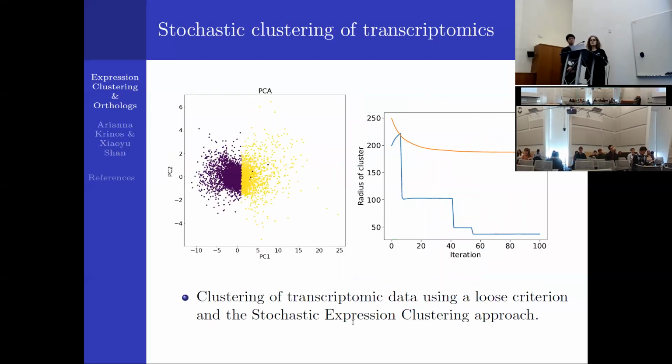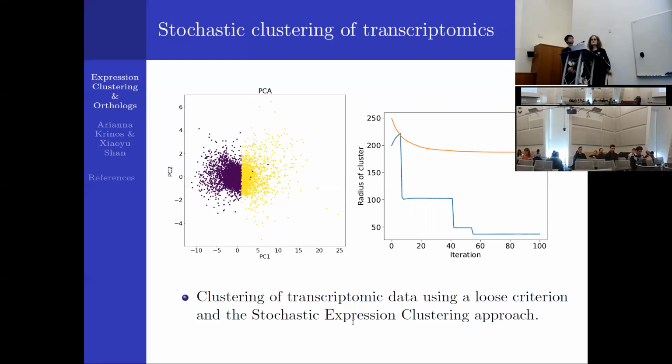So here's just an example of that stochastic expression clustering algorithm. This is for a simple expression data set using a heat shock experiment data set. And here it shows that it reproduces the results of a normal k-means algorithm for a really simple PCA like this, where you don't have a lot of separation between clusters. With a low criterion here, you can see that some points are randomly assigned to one cluster or the other, so you have some on either side.